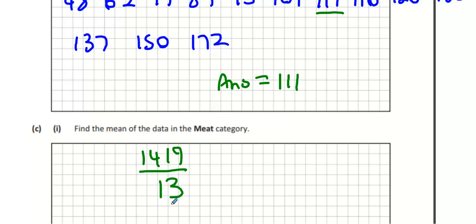To be safe in the test, lads, I would honestly take a minute to write them all out and add them together, because it comes across as an attempt. Don't skip straight to the answer. At least have the 1,419 divided by 13 down. Because if you just write down the answer, it's all or nothing. It's 0 or 10. Well, if you write down the steps, you could get 4 out of 10 or 8 out of 10, even when you have it wrong. Does that make sense? If you have the time, take the time to write out what you're doing.